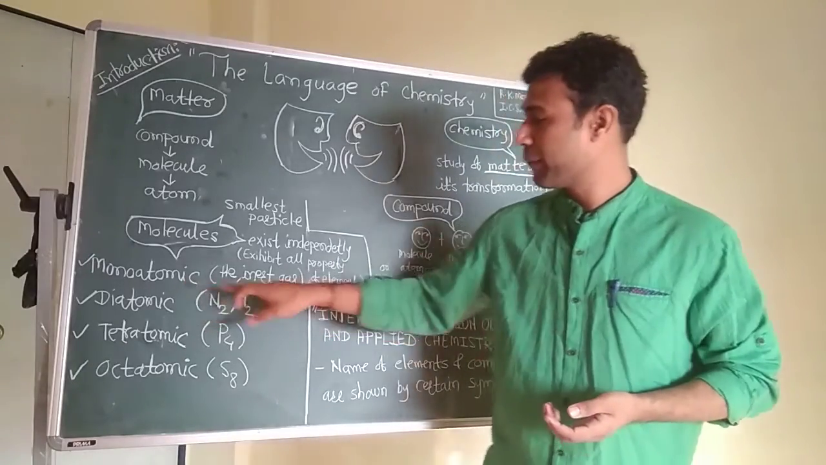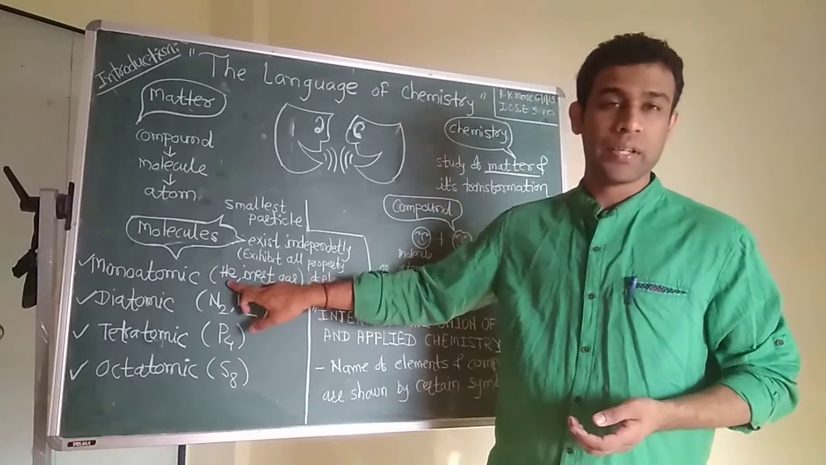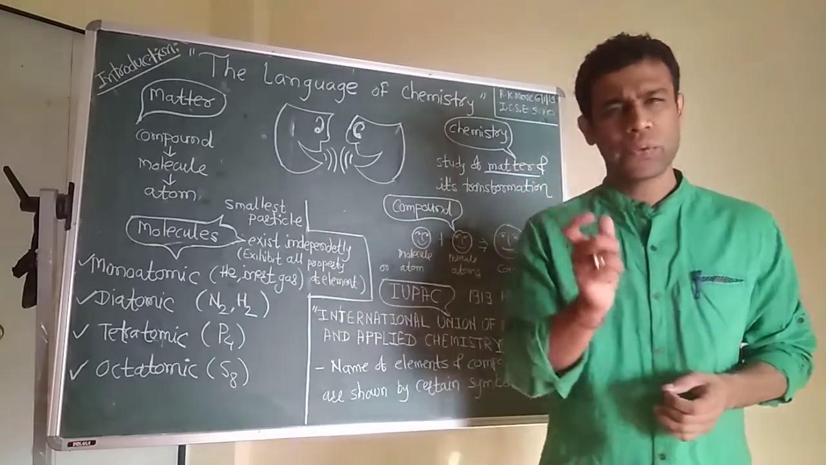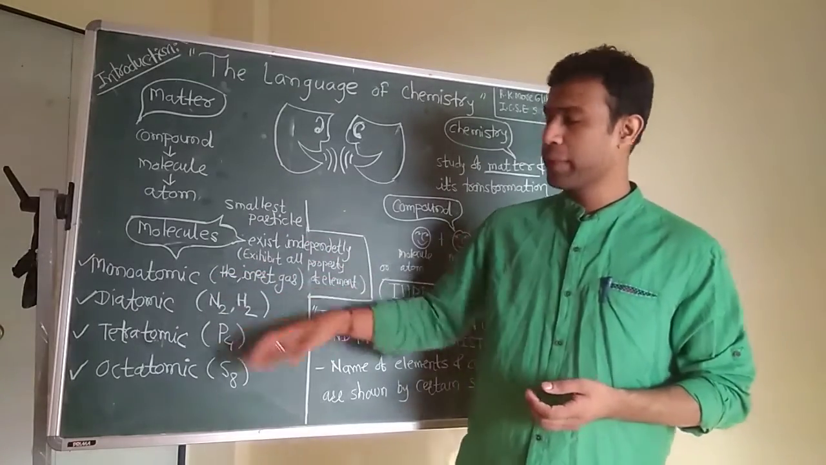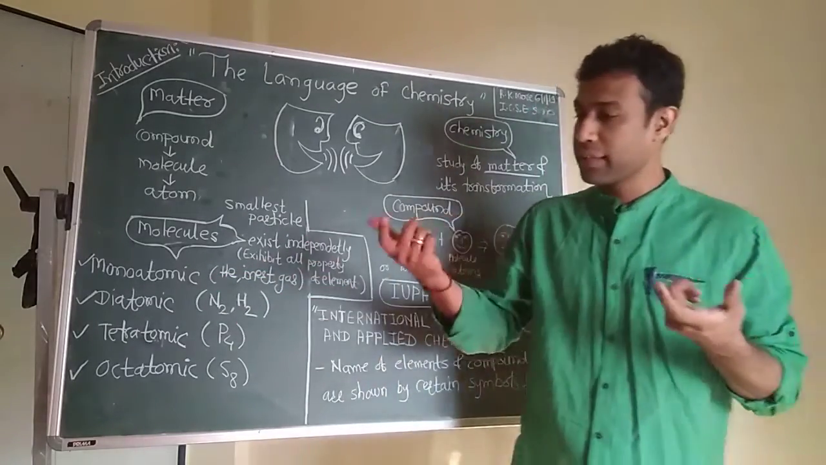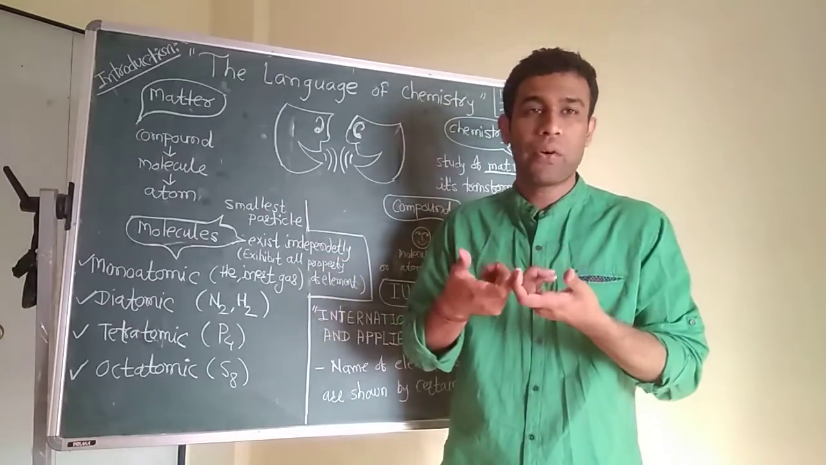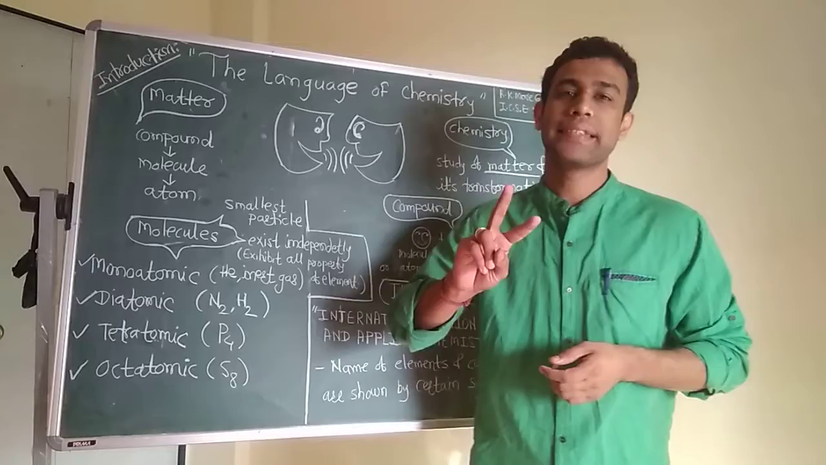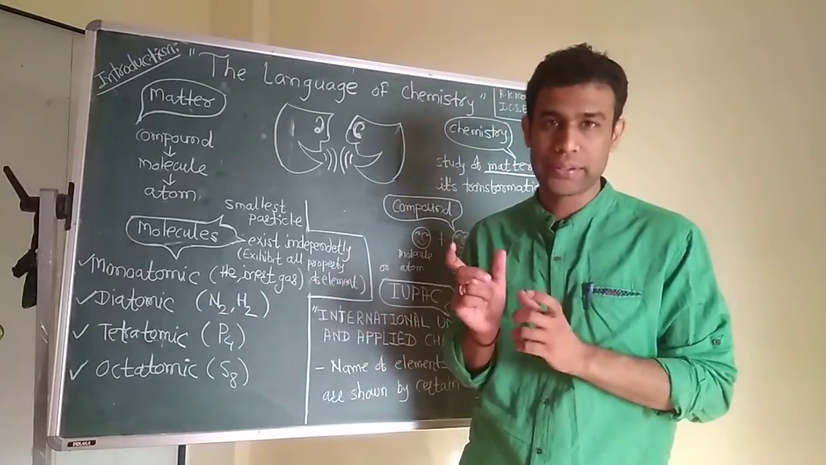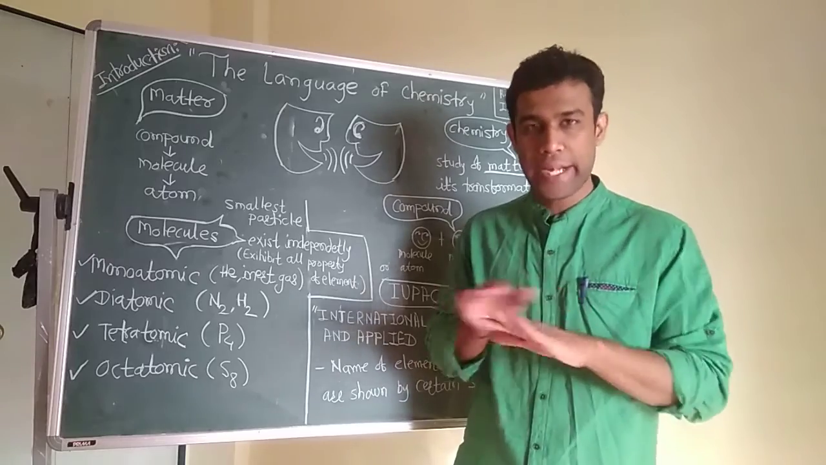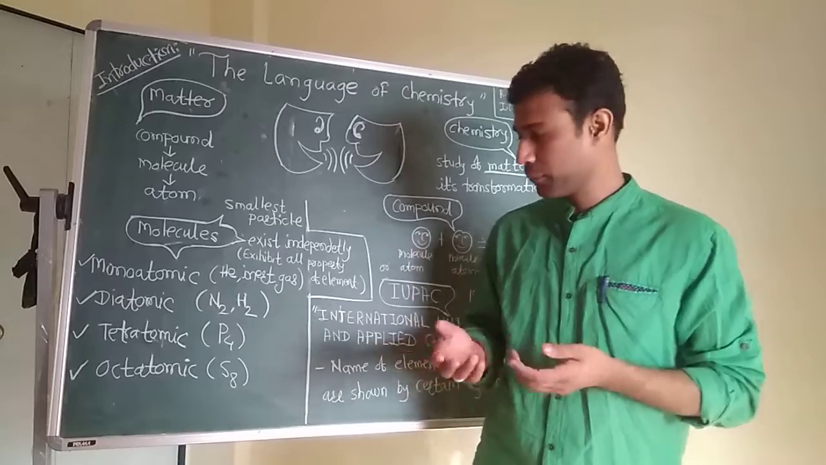First is monoatomic. Mono means only one, for example helium. Inert gases exist as only one atom. That we call monoatomic. Second, diatomic. For example, one is hydrogen and another is hydrogen, each having one proton. If they get combined, what will form? H2, that is diatomic. Therefore, H2 and N2 are diatomic molecules. I am saying molecule, not atom. When two atoms get combined, they form a molecule.